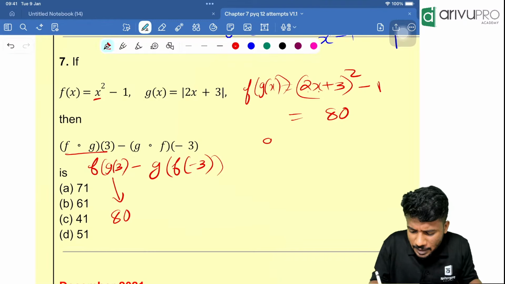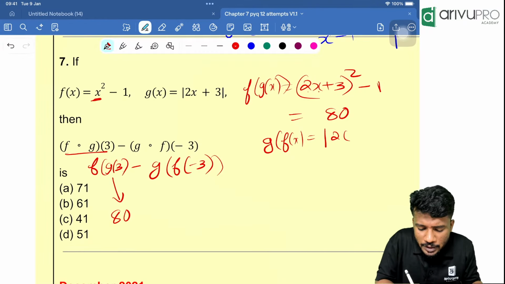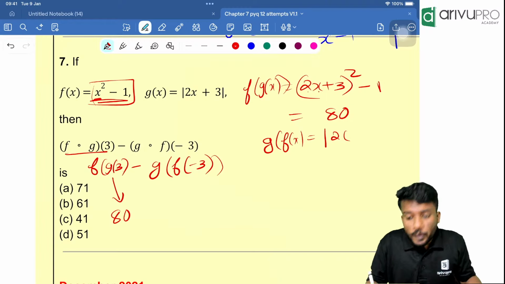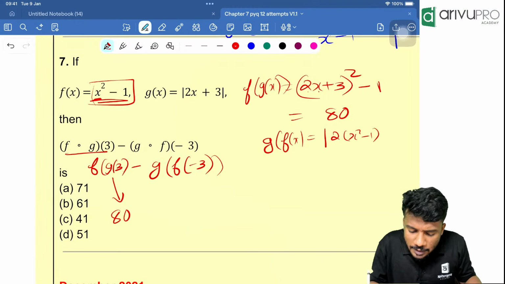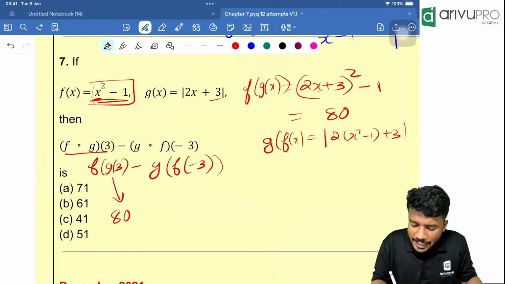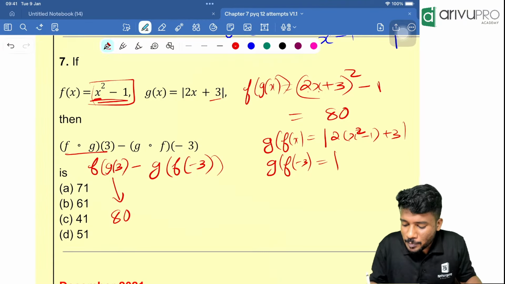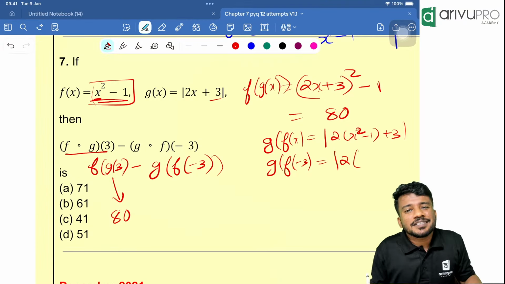Then finally, similarly find g of f of x. G of f of x is nothing but modulus of 2 into, instead of x you will put what? x square minus 1. Then what is remaining? 3 is remaining, right? Plus 3, modulus. Now instead of x you put minus 3, that means g of f of minus 3. Instead of x you are putting what? Minus 3, that is modulus of 2 into minus 3 square is how much?